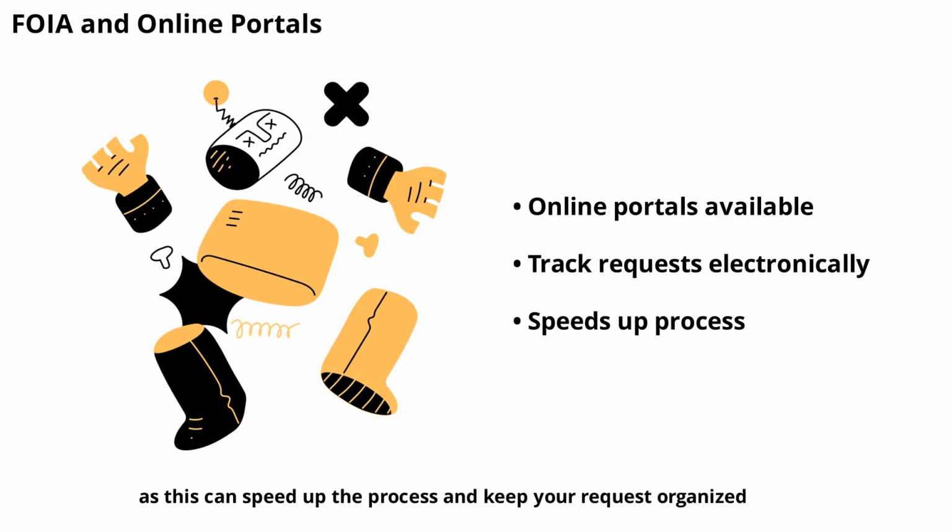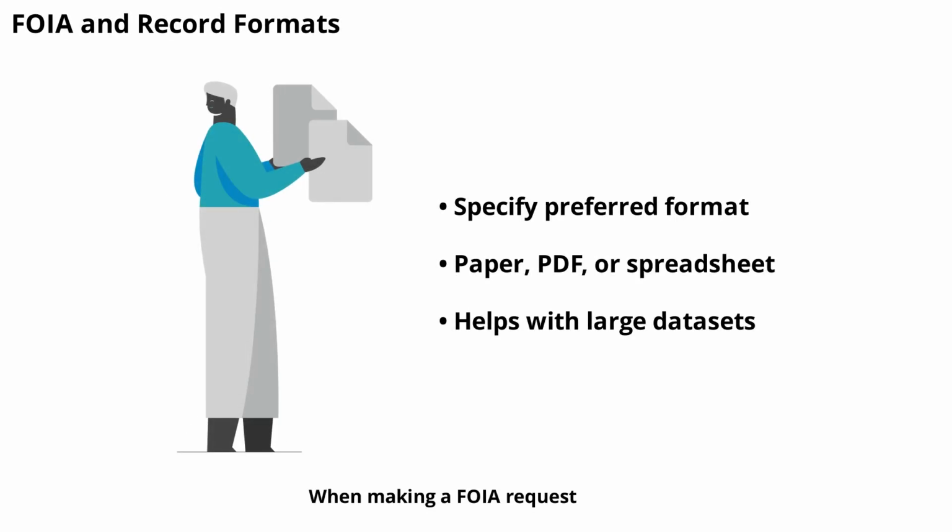When making a FOIA request, you can often specify the format you'd like to receive records in, such as paper copies, PDFs, or spreadsheets. Agencies will try to accommodate your preference if possible. This is especially helpful for large datasets or electronic records.